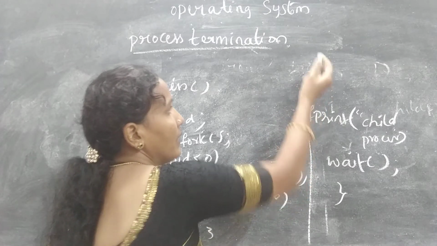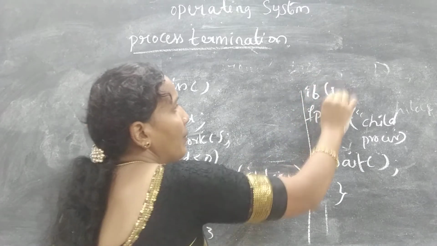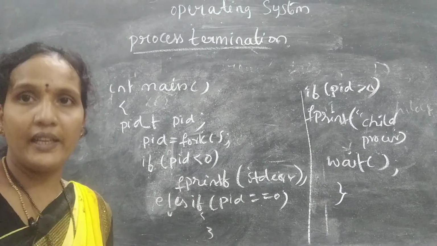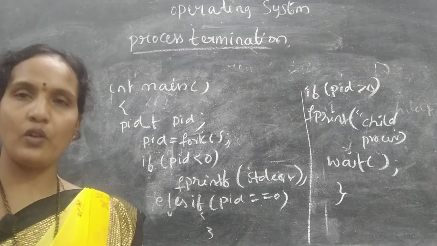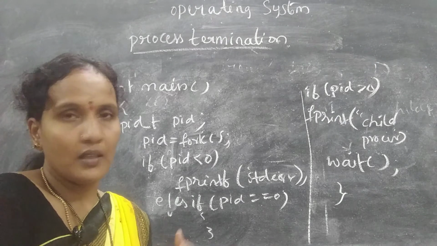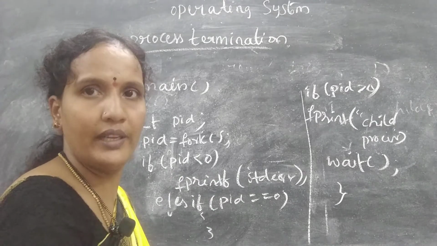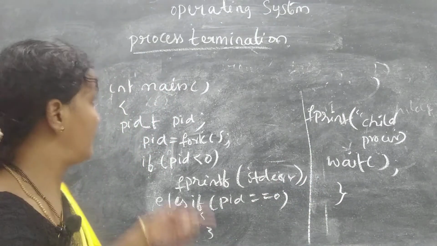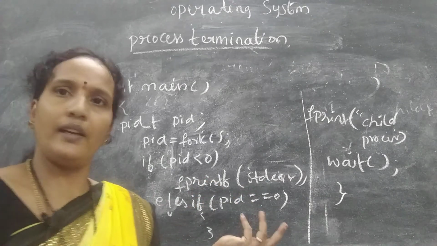In that case, what will you get? You can take if pid is greater than 0. If pid is greater than 0, it means there are a number of child processes that want to execute. Actually, here a condition is not needed, so that is why I have not written it. The next option, after less than 0 and equals to 0, is greater than 0.